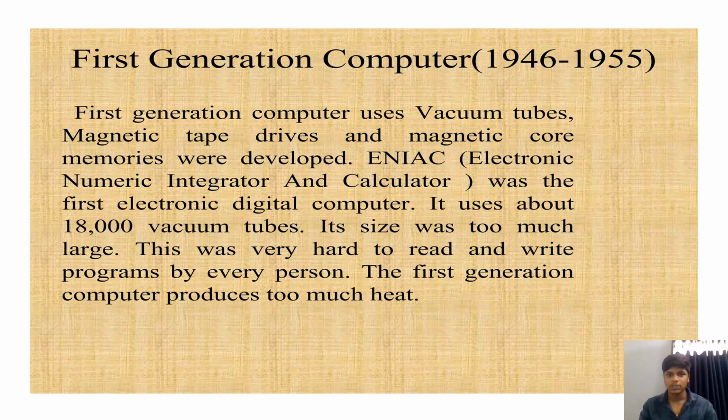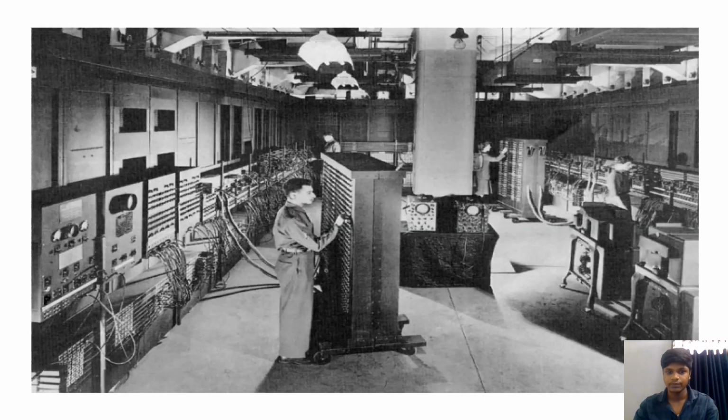First, we will discuss the first generation computer from 1946 to 1955. First generation computers used vacuum tubes; magnetic tapes, drives, and magnetic core memories were developed. ENIAC, which means Electronic Numerical Integrator and Calculator, was the first electronic digital computer. It had about 18,000 vacuum tubes. Its size was very large. It was very hard for every person to read and write programs. The first generation computer produced too much heat. So this is what the first generation computer looks like.